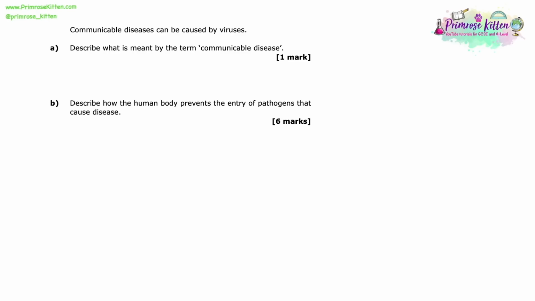Communicable diseases can be caused by a virus. Describe what is meant by the term communicable disease. So hopefully communicable disease is a term that we know, and we know that the communicable type of diseases are the diseases that can spread from one person to another. And if you're going to describe it, we're not explaining how they spread or anything like that. We're just literally giving detail about what a communicable disease is.